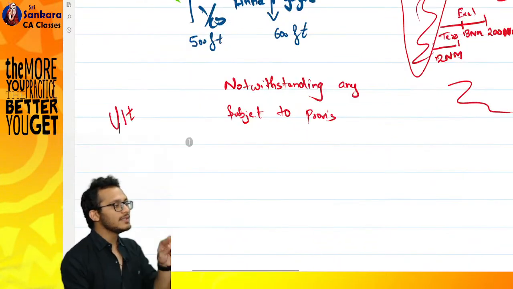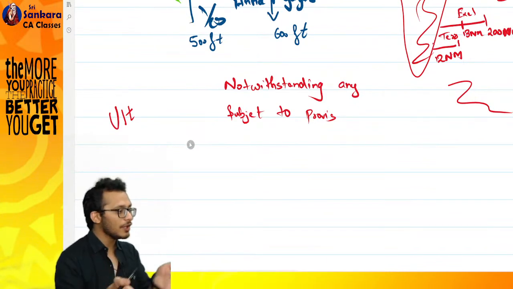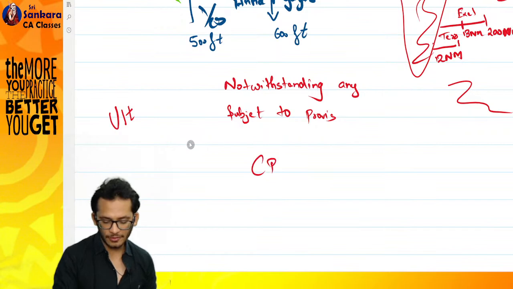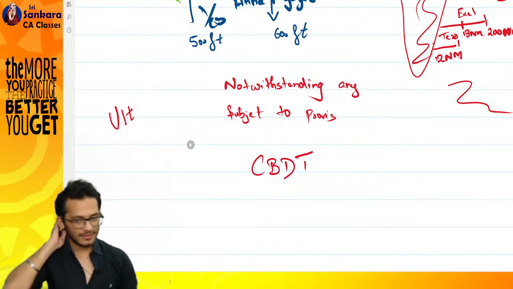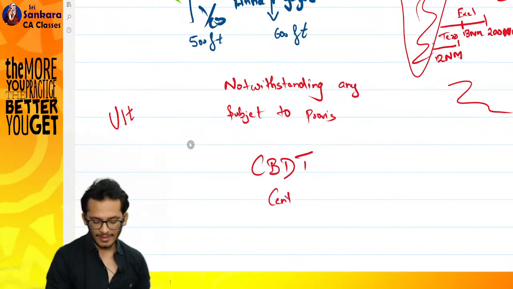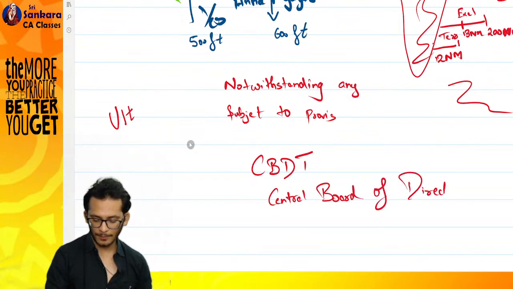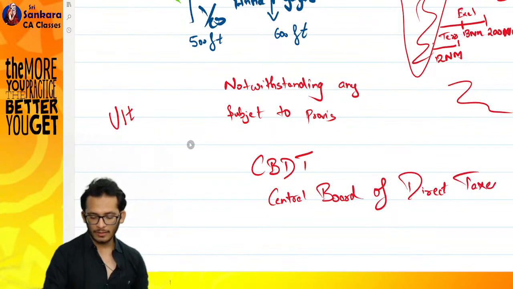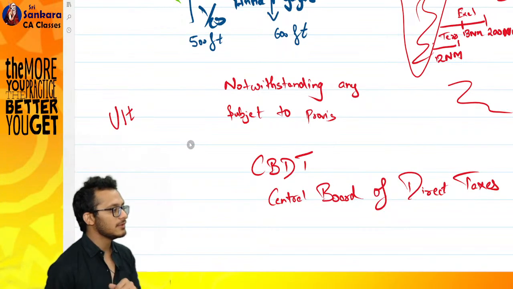In our case, the ministry is called the Ministry of Finance. But the Ministry of Finance will create a special body for income tax. That body is called CBDT. Can someone help me with the full form? Very good. It's called Central Board of Direct Taxes. Going forward, if someone asks you who defined the rules of income tax, you will say this.